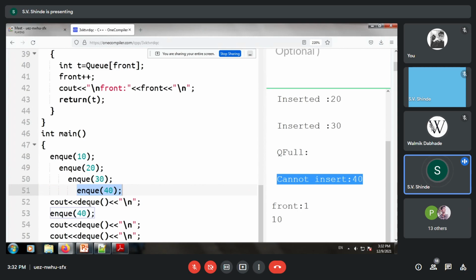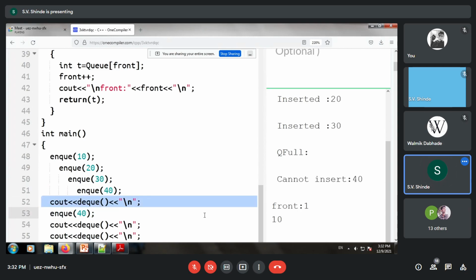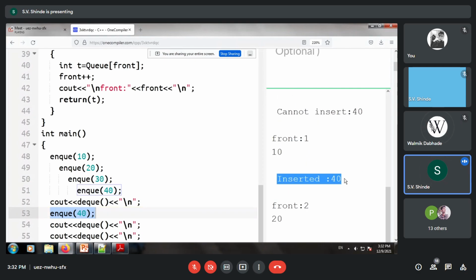So whenever we issue DQ, we get front equal to 1 and it has retrieved 10. Now the position of the front is empty, and when you issue NQ40 now, it will be successful, inserted 40.